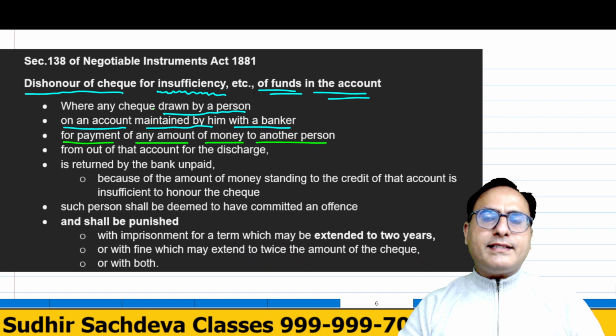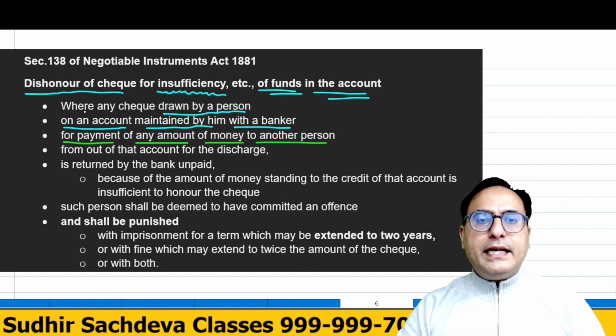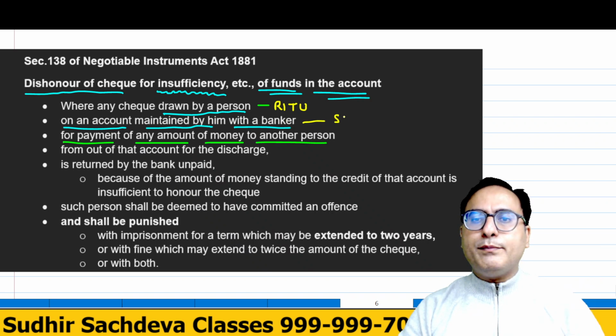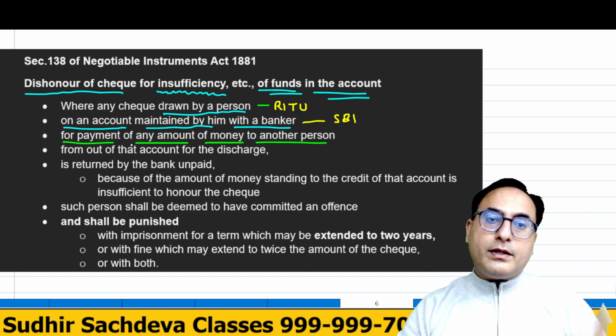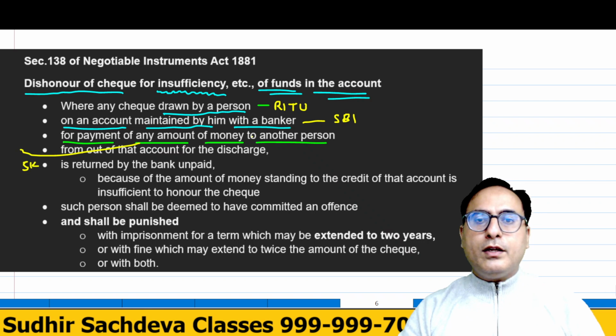Here, in our example, any check drawn by a person, in our example this person was Miss Ritu, on an account maintained by her. In our case, the banker was SBI, correct? She maintained an account with SBI for payment of any amount, an amount of rupees 5,000, to another person. Who was the other person?